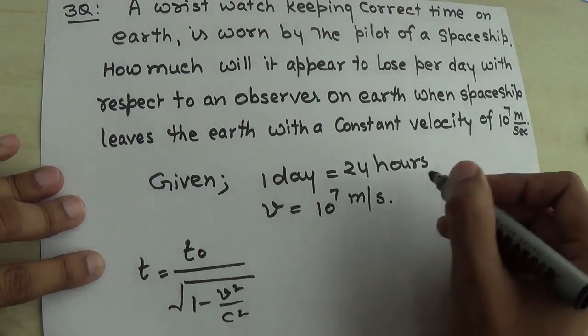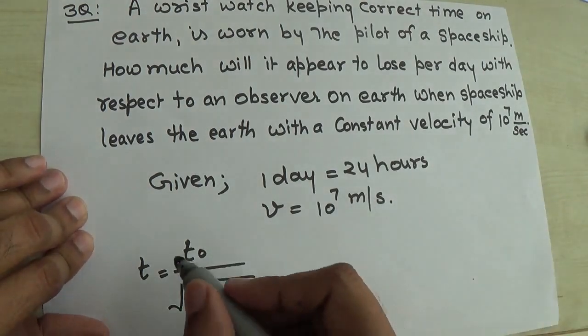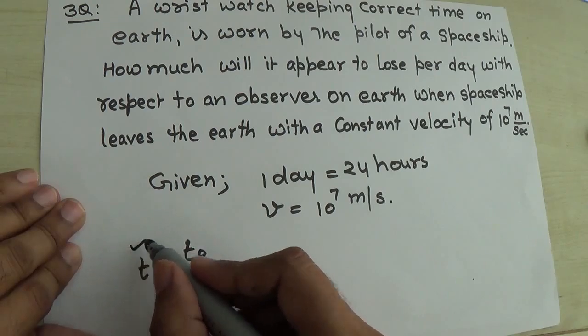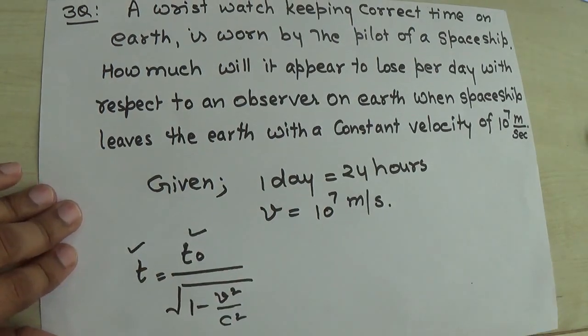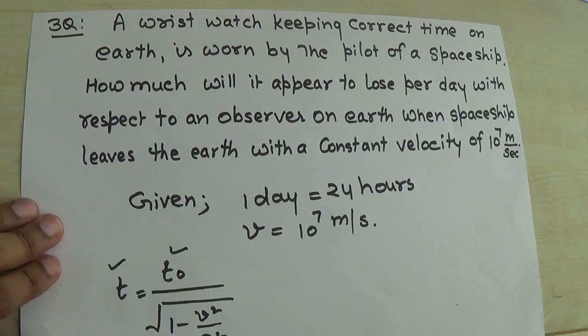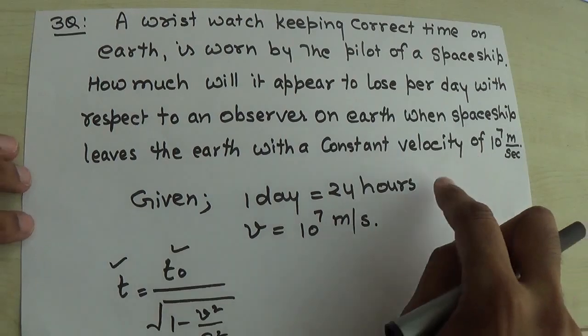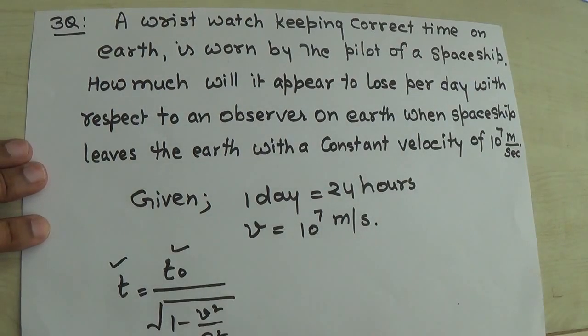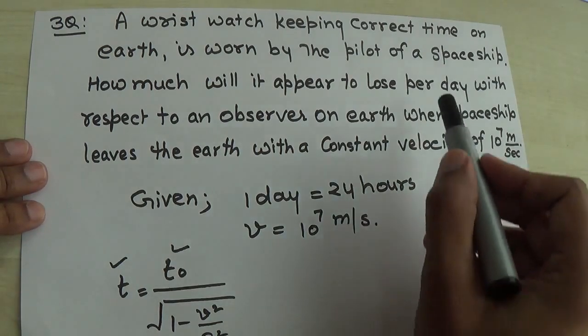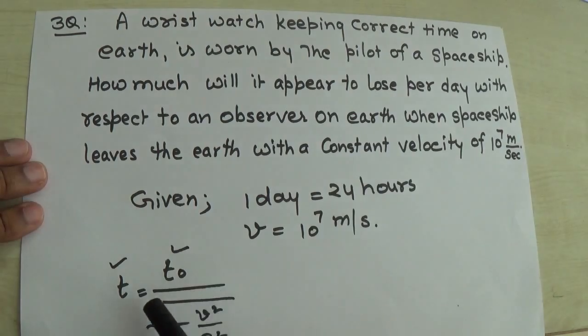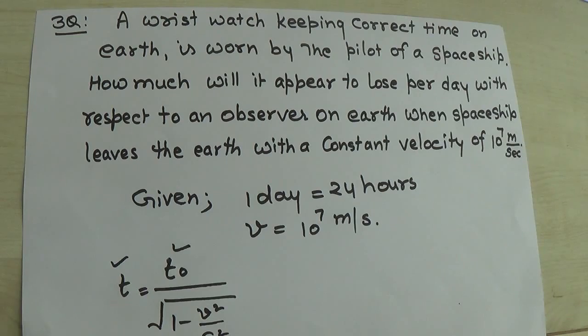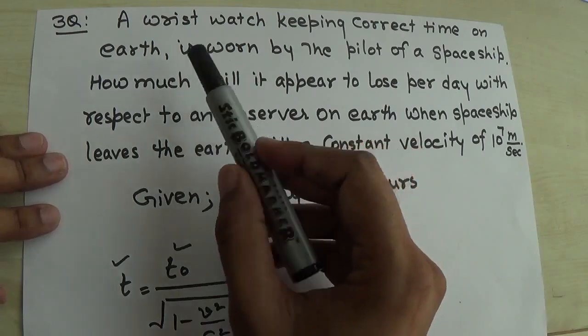So we know that if this statement is clear, what is T and what is T naught in this numerical problem, then there is no single thing to solve in the particular question. So now we have to make clear what is T and what is T naught. Is this 1 day per day T or T naught? This is the point.